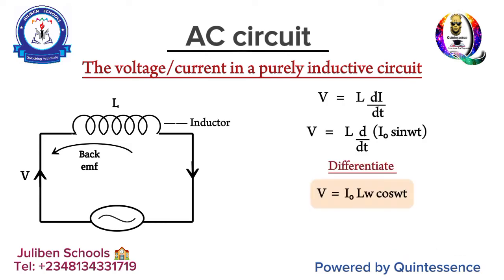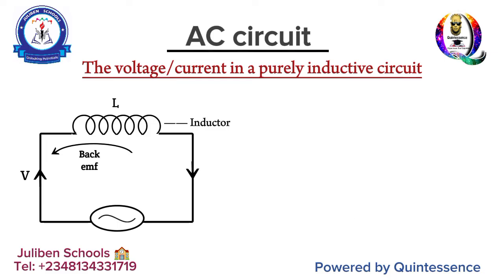Then you will have V equals I naught Lw cos Wt, where Lw represents your inductive reactance, okay? Inductive reactance XL becomes equal to Lw. And of course, W is 2 pi F as the case may be. So that gives you the instantaneous voltage at any point of time.